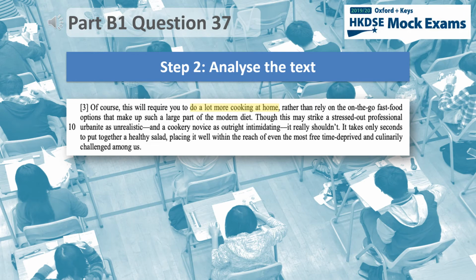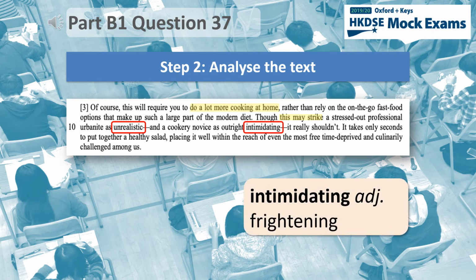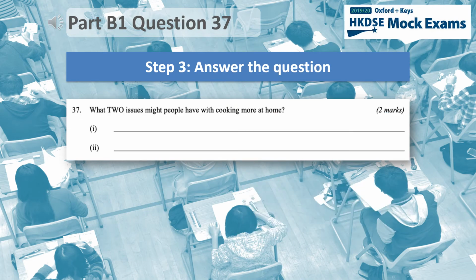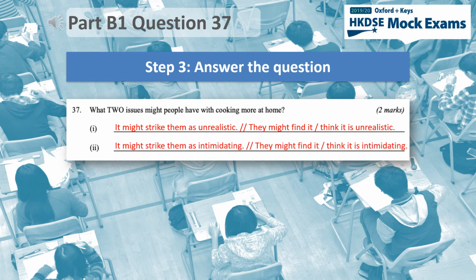To identify the issues people might have with this, scan the paragraph and look for words and phrases that describe problems. Lines 9 and 10 explain that cooking at home might strike people as unrealistic and intimidating. Intimidating has a similar meaning to frightening. So the first answer is that it might strike them as unrealistic, or they might think it is unrealistic. The second answer is that they might think it is intimidating.